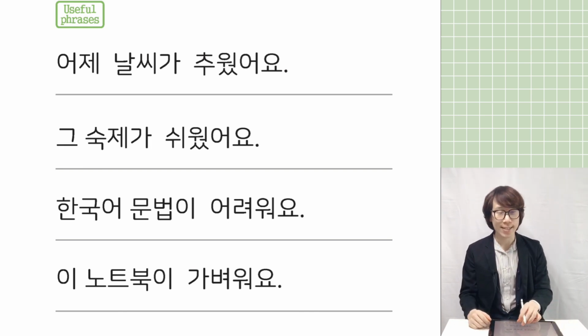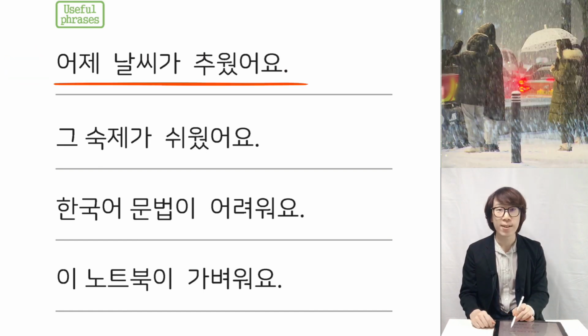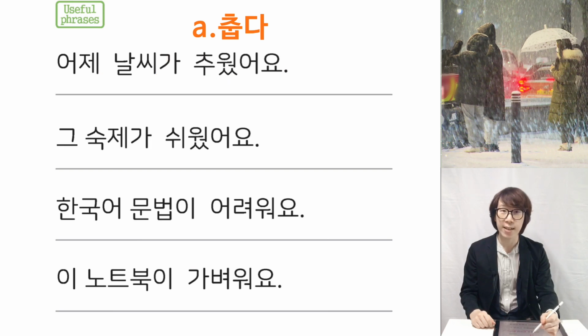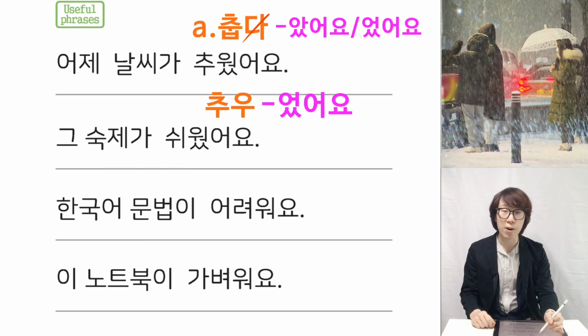This time we are trying to understand what the 부 irregular is. Let's check each sentence. Can you see? First sentence. 어제 날씨가 추웠어요. 어제 is yesterday. 날씨가 추웠어요. 날씨 is the weather. 추웠어요. Original adjective is 춥다. And conjugation, 다 is always out. And then 춥 plus 았어요, 었어요. Past tense, 았어요, 었어요 is a vowel. So 춥, the consonant 부 changes to u. So 추우, plus 었어요 becomes 추웠어요.